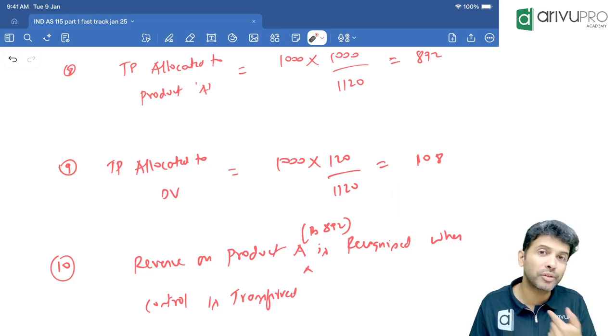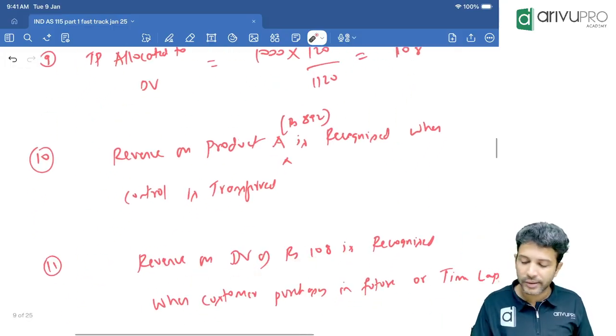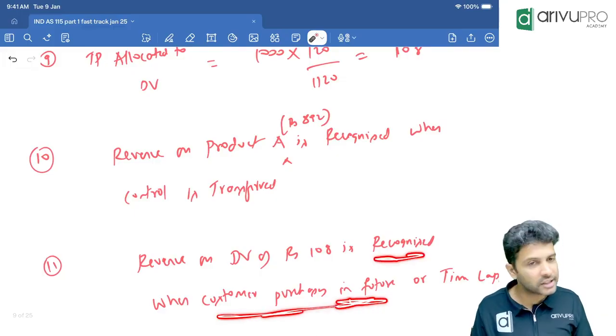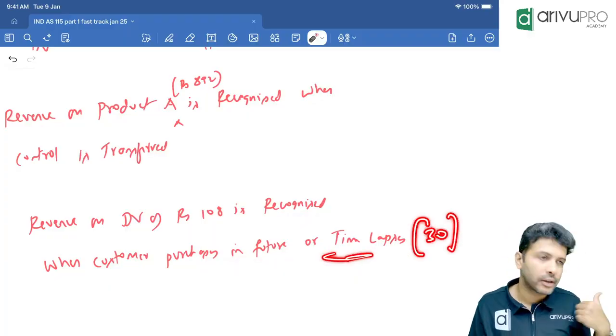Because discount voucher, will it go on forever, or is there a validity period? How much is that? 30 days. That's the next point. Revenue of the discount voucher of 108 rupees will be recognized when the customer purchases the goods in future or when time lapses. When will the time lapse? 30 days. How 30 days?